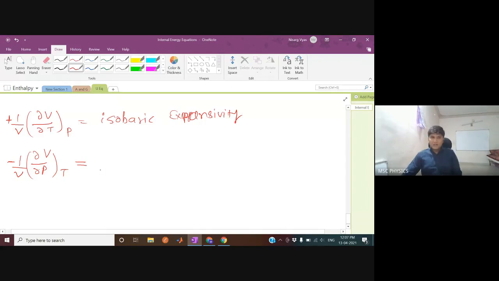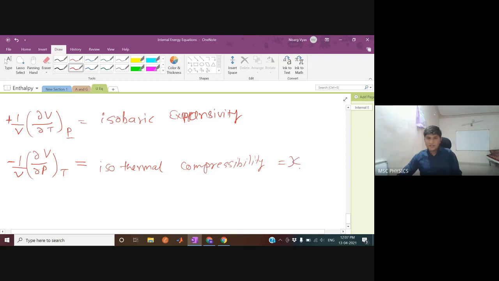And this is known as isothermal compressibility, because if you increase the pressure, the system gets compressed. That's why if you change the volume with changing pressure, it is known as compressibility. If you change the volume with changing the temperature, it is known as expansivity. This is isobaric expansivity. This is isothermal compressibility.